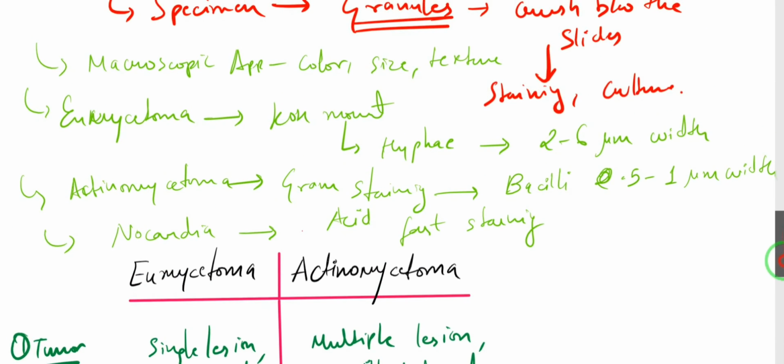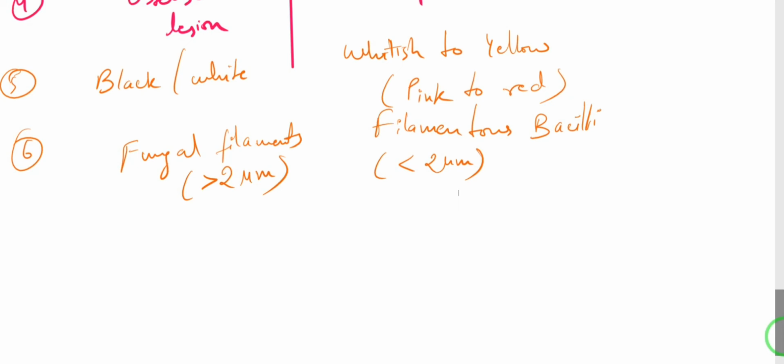Now, how are you going to treat this infection, right? So let's see what we have seen till now, that in actinomycetoma it is more aggressive, right? But the good thing about it is that it responds well to the antibiotics, which gives it a good prognosis. But in case of eumycetoma, it actually has poor prognosis, and it eventually leads to the amputation of the involved limb.